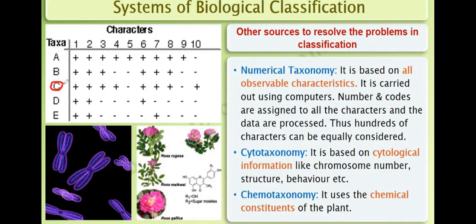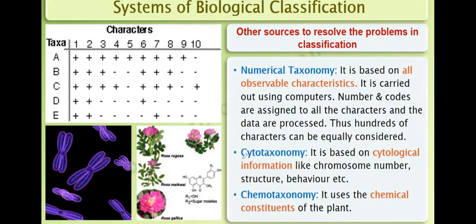Another taxon C has characters 1, 2, 3, 4, then 5 is missing, then 6, 7, 8 are there. So on the basis of n number of observable characters, the various taxa are classified in numerical taxonomy.